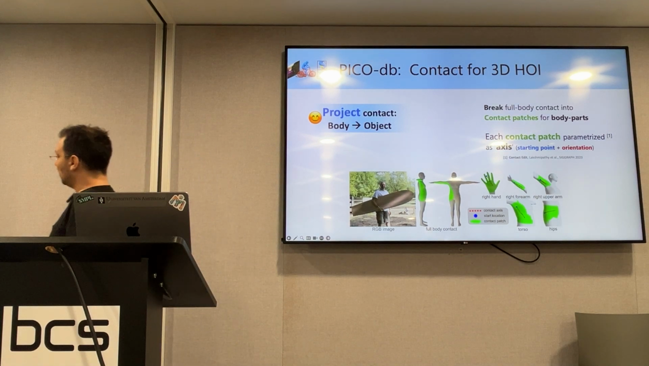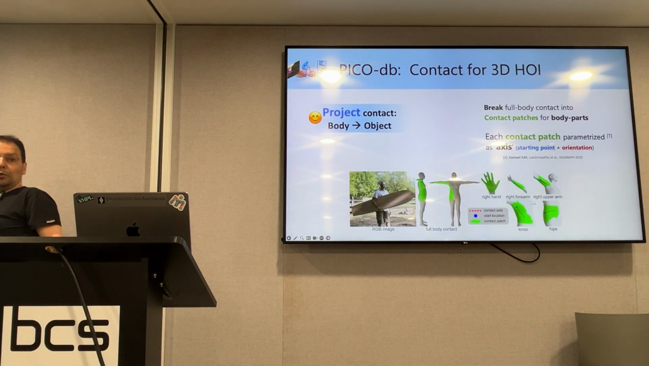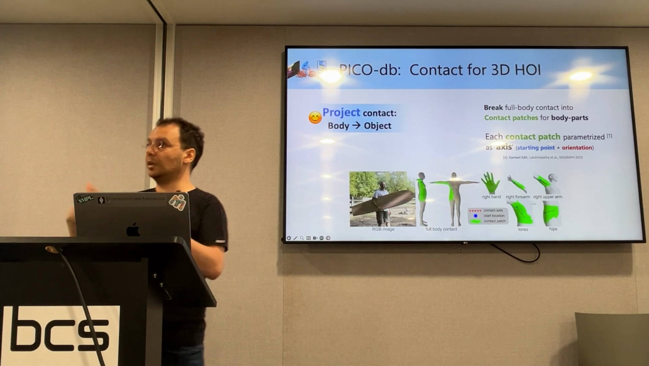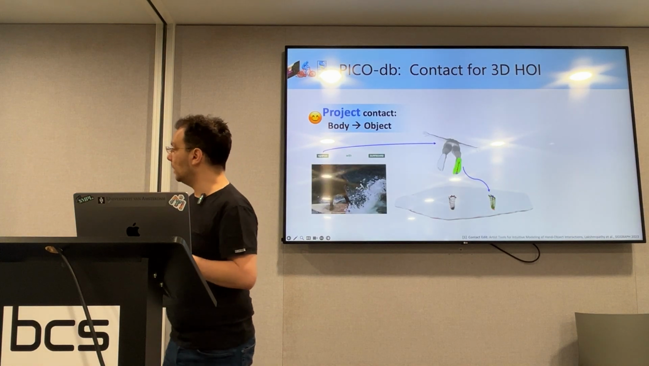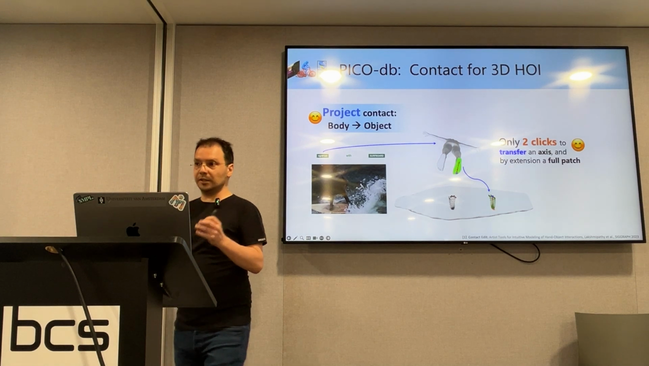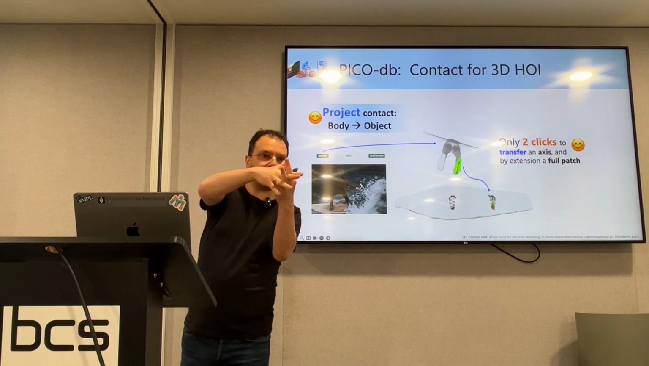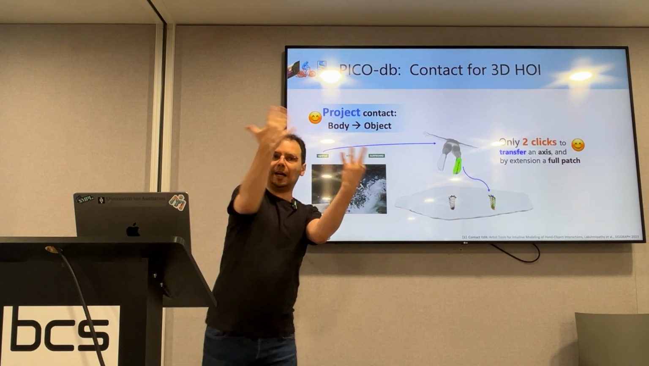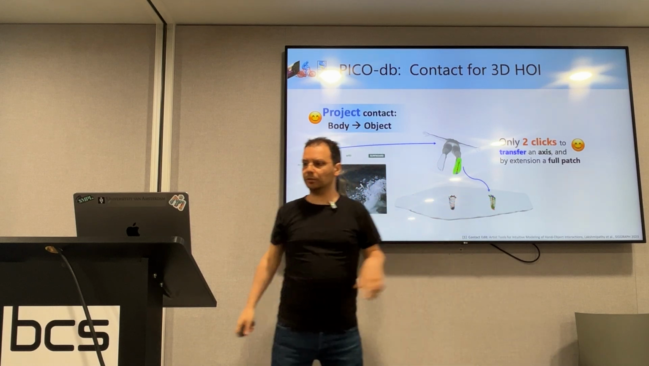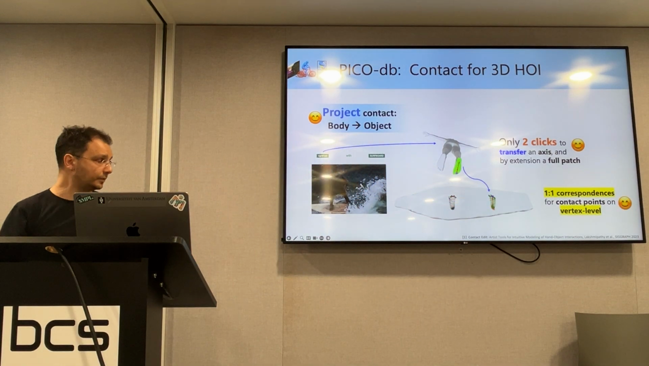But now the interesting part is that if we want to project the full contact patch from the body to the object, now this boils down to just projecting this contact axis. So we'll go ahead and do only 2 clicks. 1 click for the starting point and another click to define the direction of the contact axis. And that's it. In a sense, we zip the contact area into this axis, we transfer the axis, and then we unzip the full contact area onto the object with some deformation so that it matches the surface.